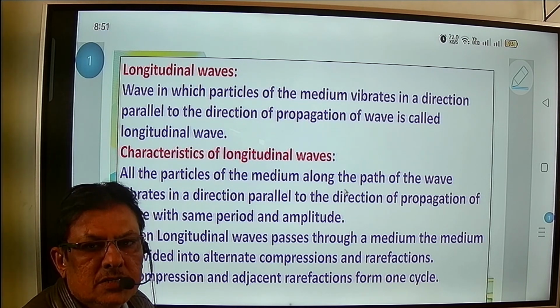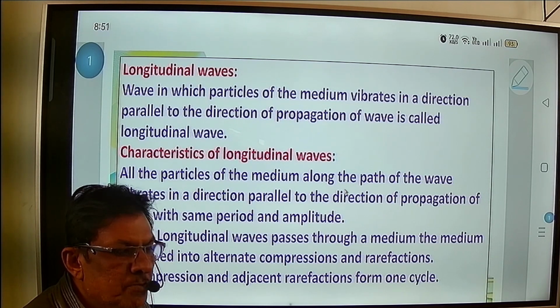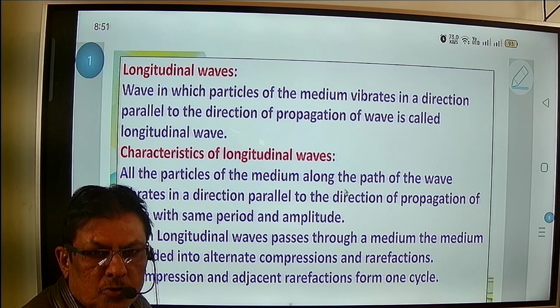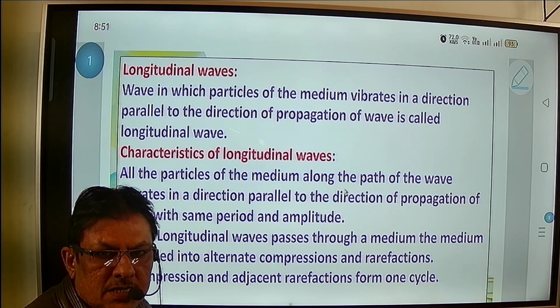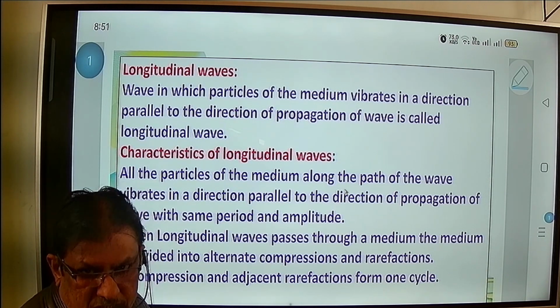That we term compression. But if I apply force on both faces externally to pull it, you find that the successive rings are displaced away from each other.